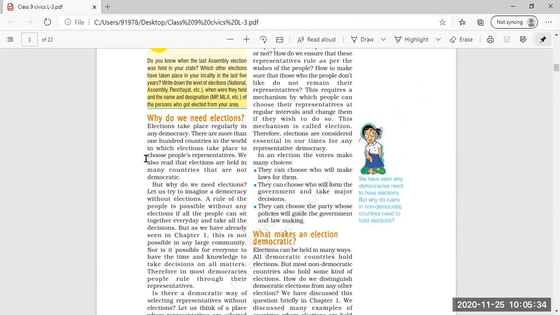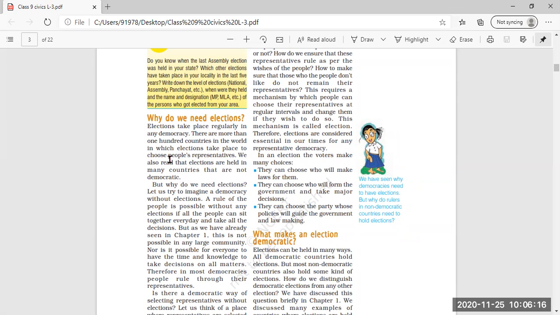Now coming to the next page and next topic: why do we need elections? The question arises as to why elections are needed. Elections take place regularly in any democracy. When we have chosen the democratic form of government, elections have to take place regularly so as to have a pure democratic form of government.